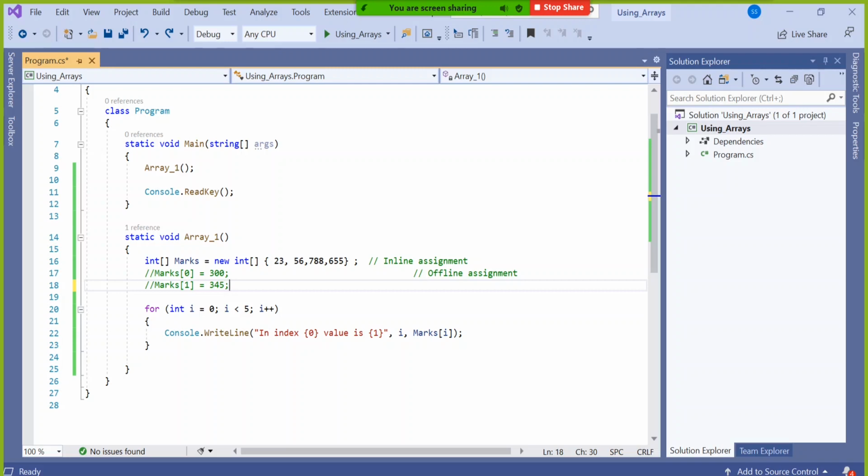Correct. 0, 1, 2, 3, 4. From left to right, 0, 1, 2, 3, 4. Yeah, in sequence.